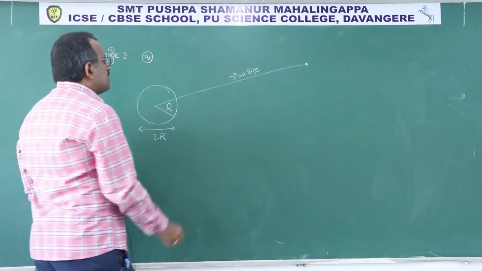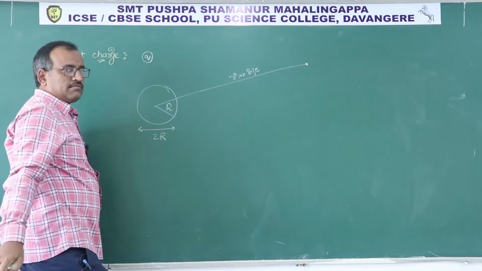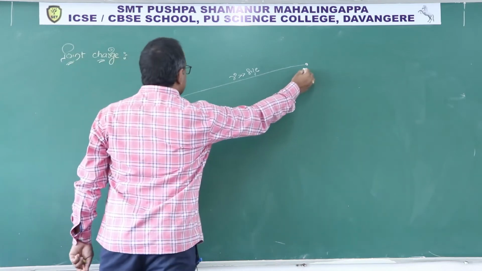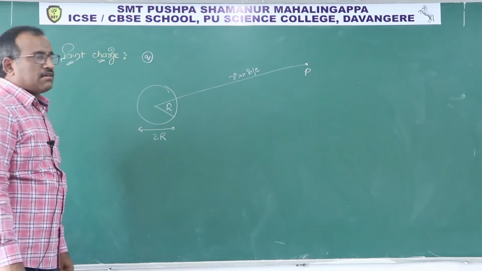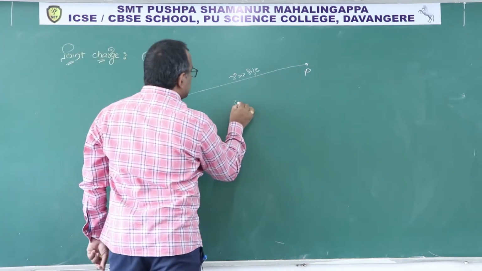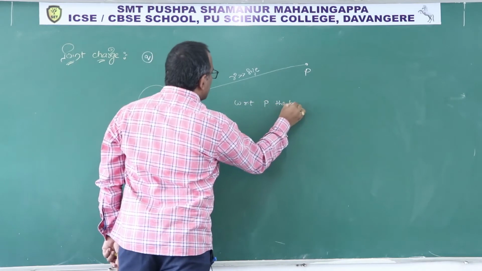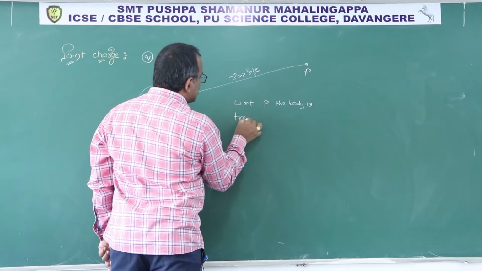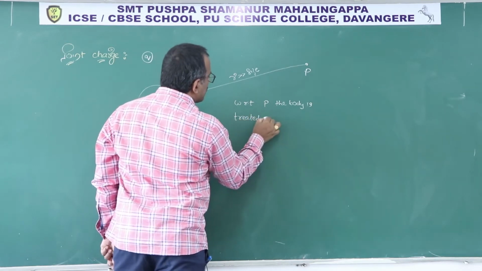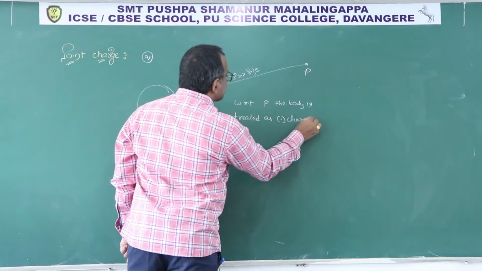Similarly, if this R is much greater than the size, then with respect to point P, the body is treated as a point charge.